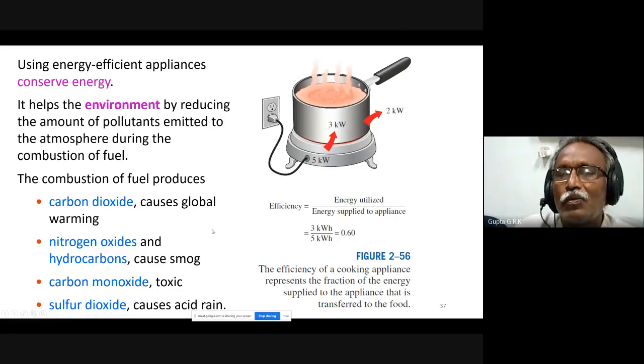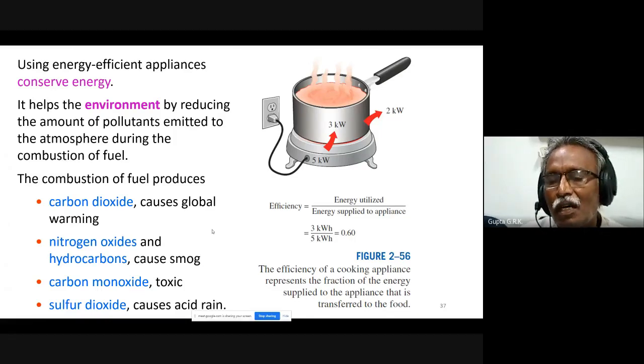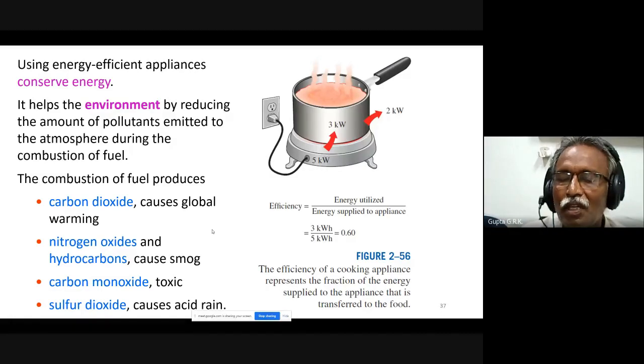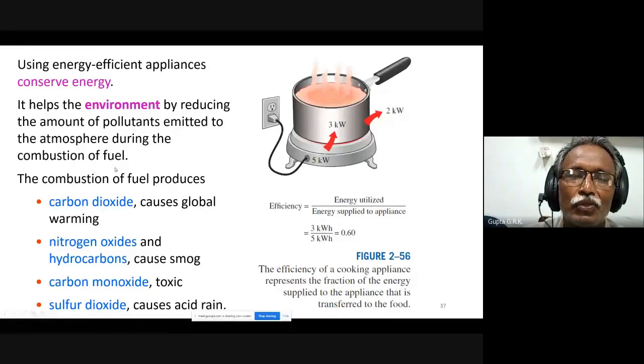Why do we struggle? Not only for money, actually now we are worried about the environment, and by using energy efficient appliances we conserve energy. When we consume less energy, the government need not produce so much power. For every watt of power, a lot of pollution goes into the atmosphere. So it helps the environment by reducing the amount of pollutants emitted to the atmosphere during the combustion of fuel.